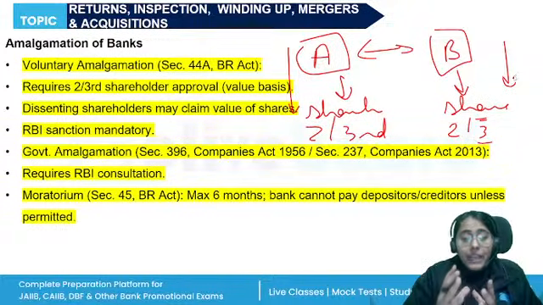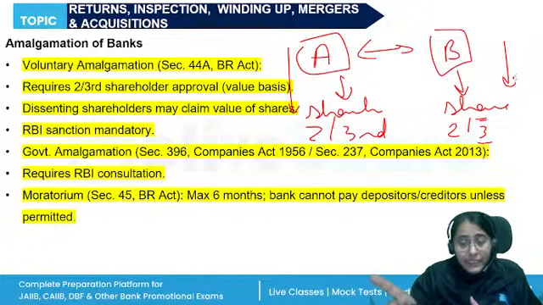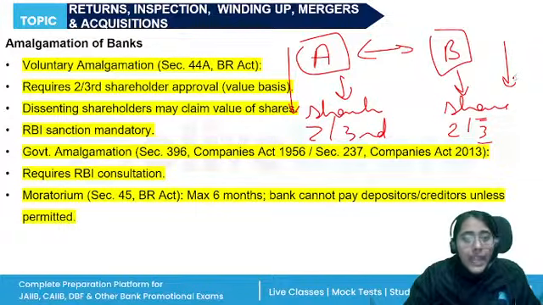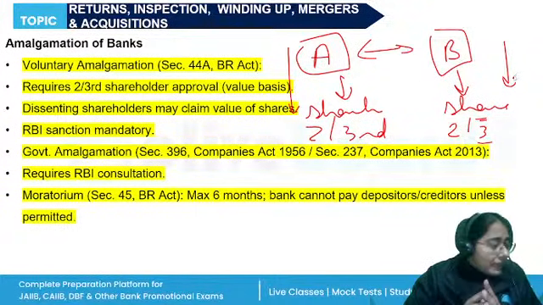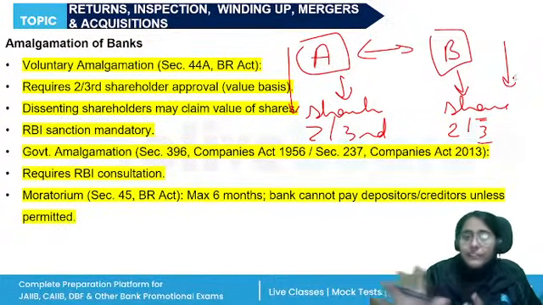The scheme will be approved by a resolution passed by the majority of members separately. Now, a shareholder who votes against the amalgamation has the right, if the banks are amalgamated, to take back their shares and leave.